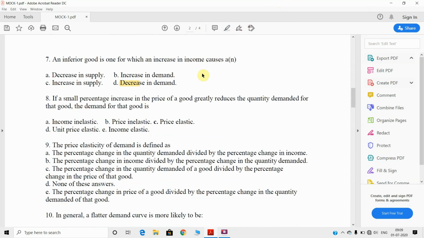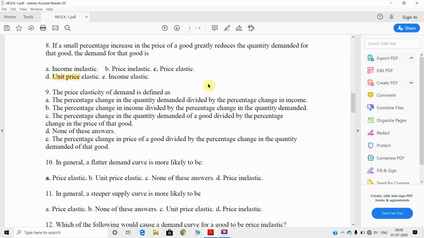Next, come to the eighth question. If a small percentage increase in the price of a good greatly reduces the quantity demanded for that commodity, the demand for that good is, the answer will be, unitary price elasticity. That means the change in quantity and the change in price is the same. So it is unitary price elasticity, right?